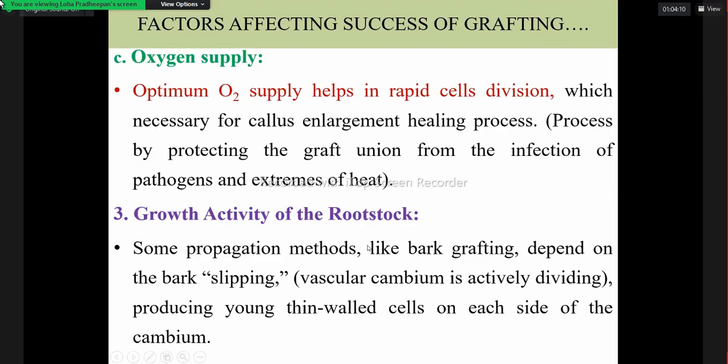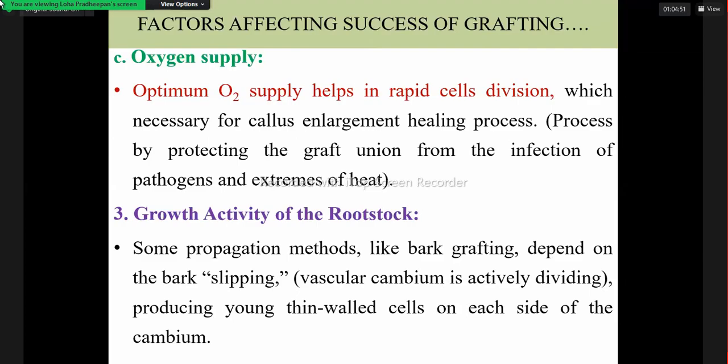So today we started with what is grafting, what is scion, rootstock, intermediate stock, callus, and graft union, and the requirements we need to obtain successful grafting, like compatibility, matching of tissues, pressure, and seasons. These are the things we have to consider. Then the factors that can influence the success of grafting: the type of plant or graft types, environmental condition, growth activity of the rootstock. There are several factors I have listed.